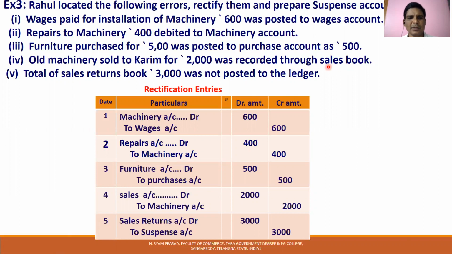There is no error in Karim account. Unnecessarily, the sales account was credited. This will be rectified by debiting the sales account and crediting the machinery account. Sales account to machinery account.